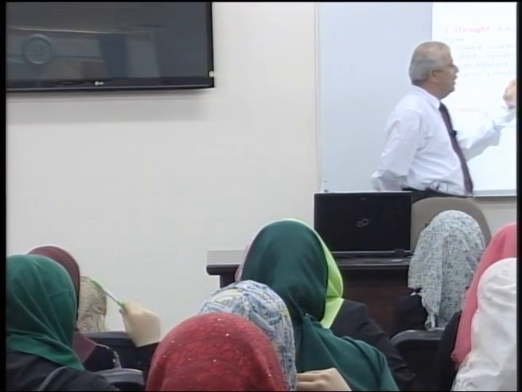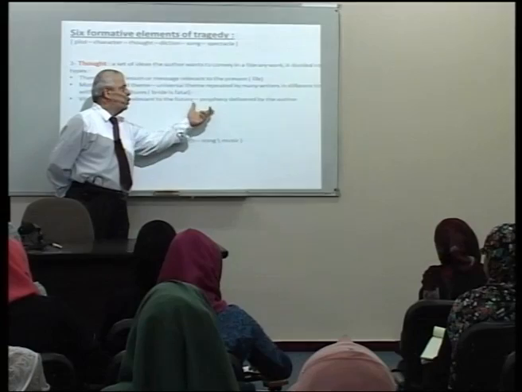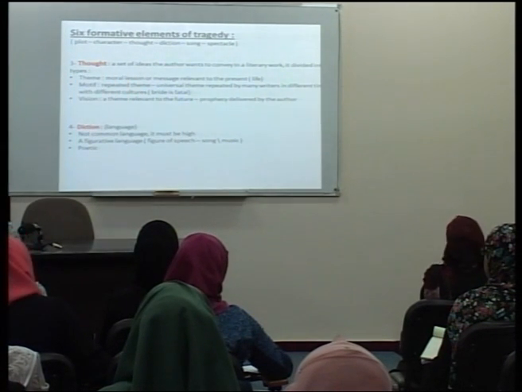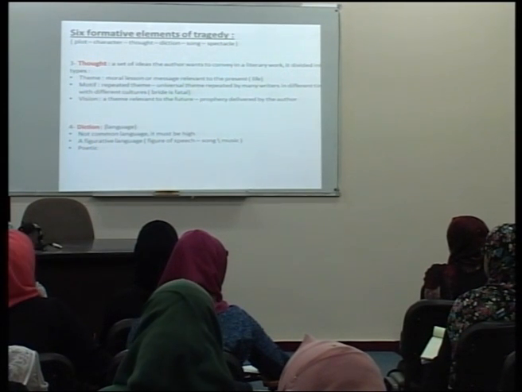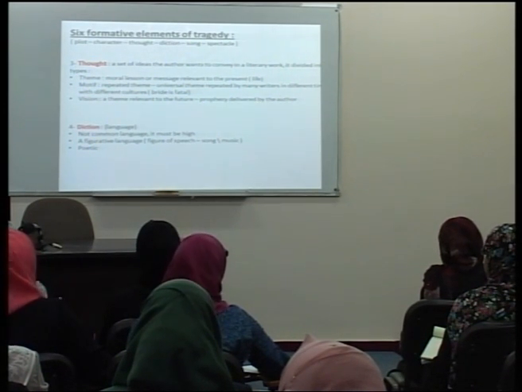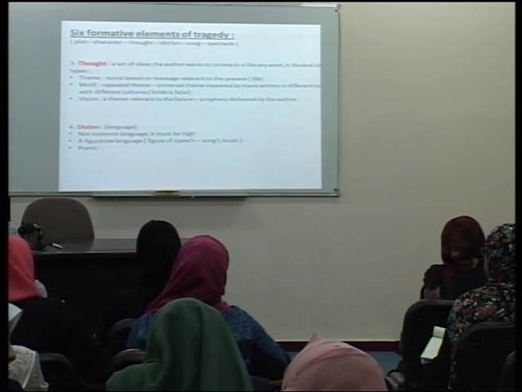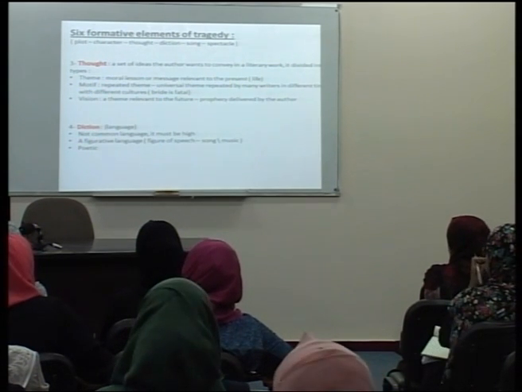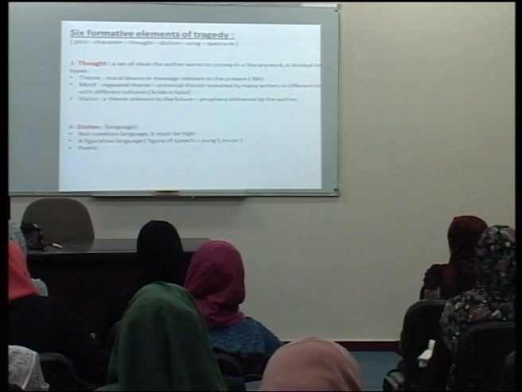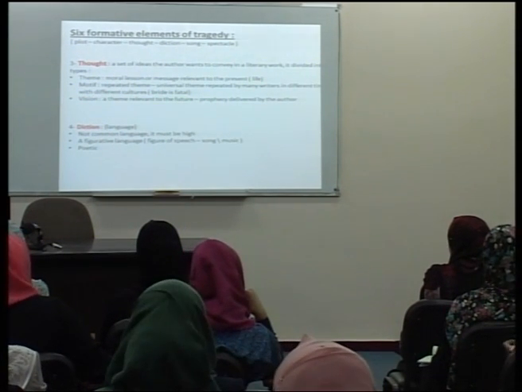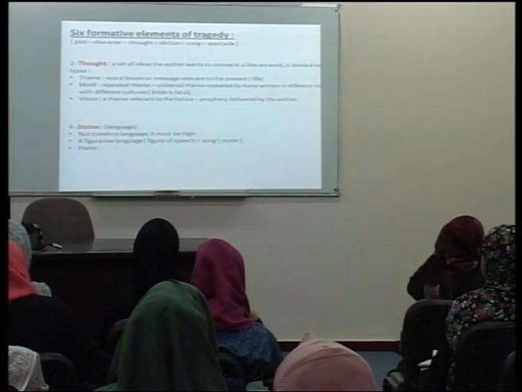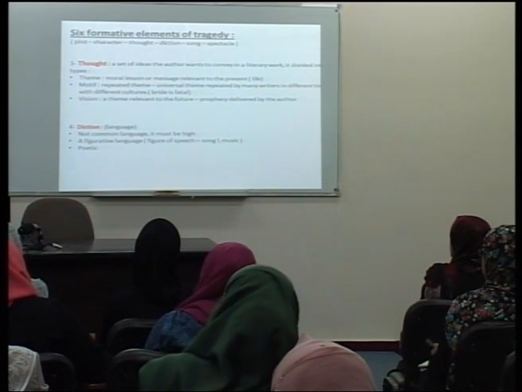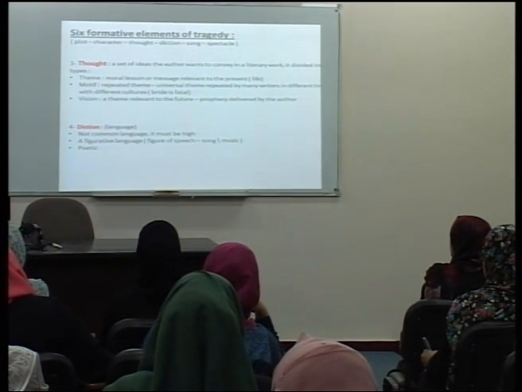The theme is relevant to the present, and the vision is relevant to the future, or it is a prophecy delivered by the author. What do I mean by a prophecy delivered by the author? For example, if you read a book about the abuse of power, in which people are abused, human resources are abused, even the wealth is abused, what do you think is the vision that such a book might reveal to the reader?